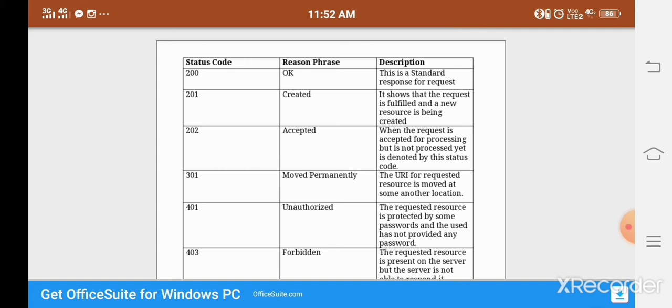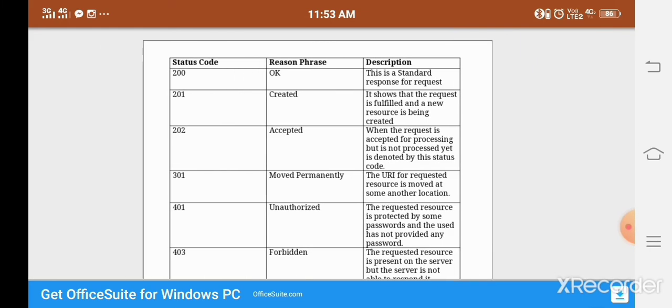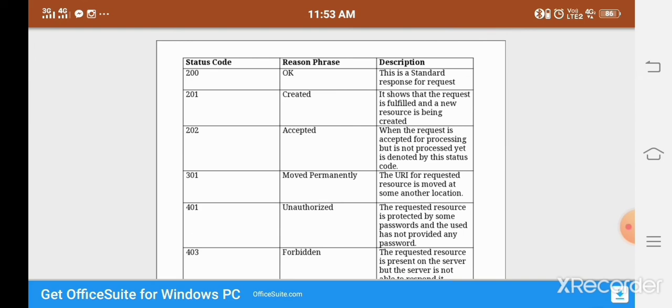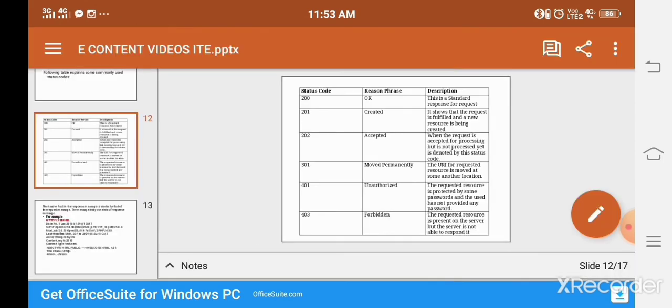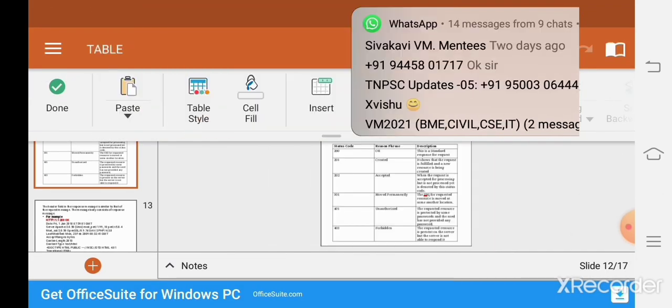The requested resource is protected by a password, and the user did not provide the password. That is called the 401 unauthorized code. The next one is 403, which is for hidden purposes. Sometimes the file request is present on the server, but the server is not able to respond to it. That time we use the 302 scenarios.